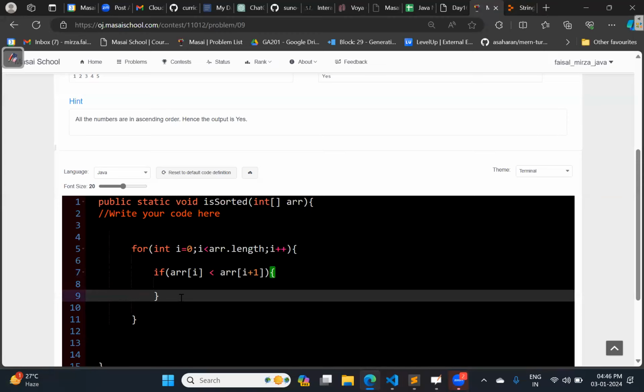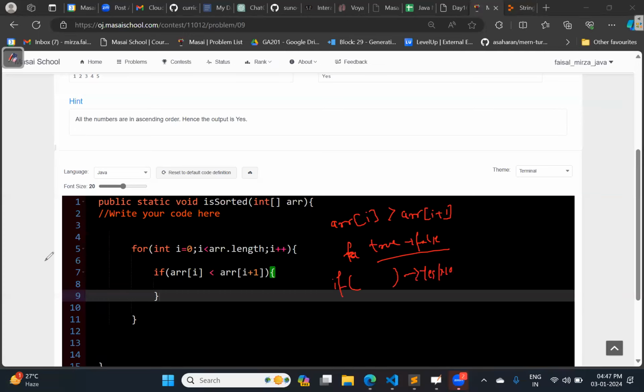I am just thinking, is there any point where I will get this condition, whether array of I is greater than array of I plus 1. If I will get this condition, I will just make something from true to false, and based on this condition, after this for loop, I will check whether this condition is true or false. Based on this, I am going to print yes or no.